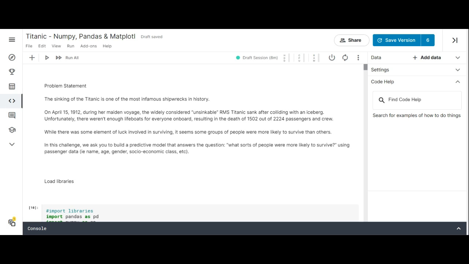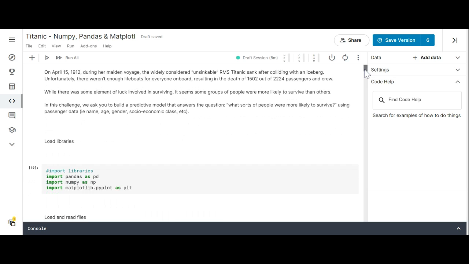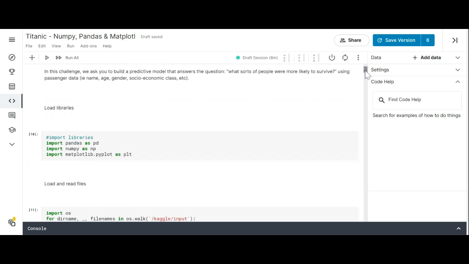In this challenge, we ask you to build a predictive model that answers the question, what sorts of people were more likely to survive, using passenger data, i.e. name, age, gender, socioeconomic class, etc. So that's our problem statement, and now that we've read it, we'll go ahead and go over the code review for this competition question.